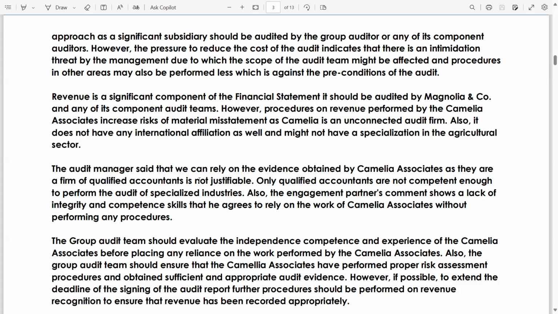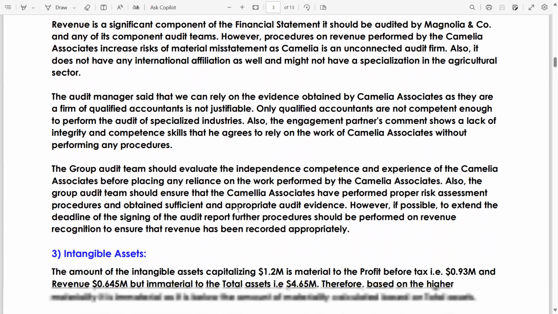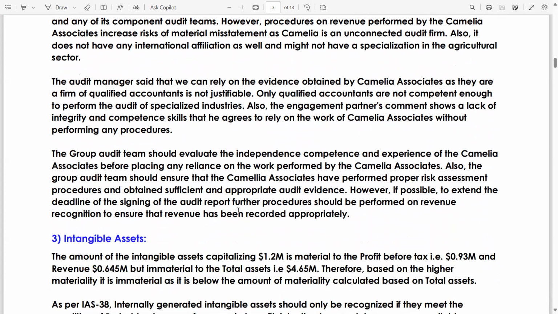The audit manager said that we can rely on the evidence obtained by Camellia Associates as they are a firm of qualified accountants, which is not justifiable. Only qualified accountants are not competent enough to perform the audit of a specialized industry. Also, the engagement partner's comment shows a lack of integrity and competence, as he agrees to rely on the work of Camellia Associates without performing any procedures. Look, for the one heading, I have written so many points. This is how you will have to write.